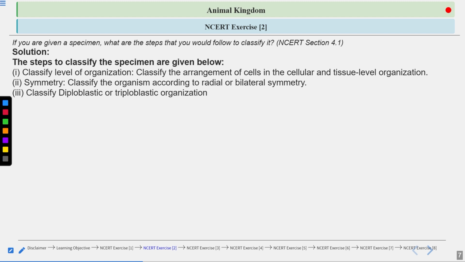And when you see that the organism has three different layers, ectoderm, endoderm, and in between ecto and endoderm there is a mesoderm layer, a cellular layer called mesoderm, then you call it a triploblastic organization.